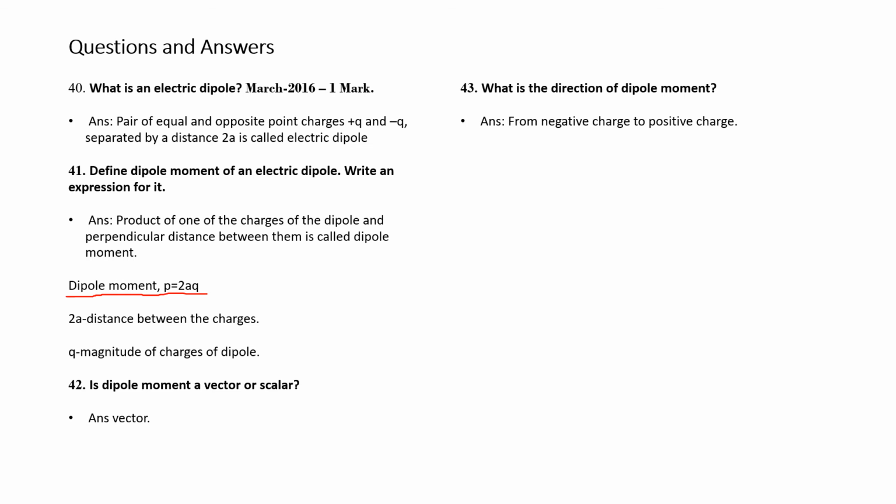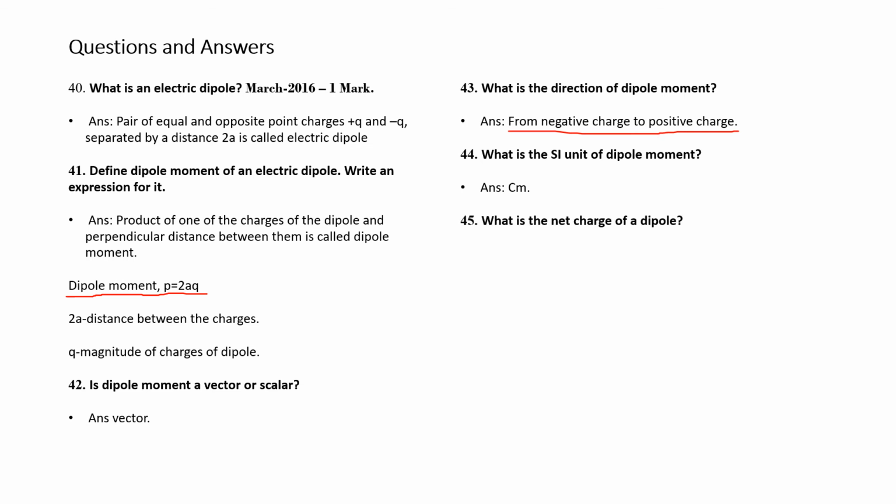From negative to positive. See, when there are two charges, plus q and minus q, the direction of dipole moment is from negative to positive. What is the SI unit of dipole moment? The unit of dipole moment is coulomb meter. You see, here q is in coulombs, a is in meter, that is the distance. So the SI unit is coulomb meter.